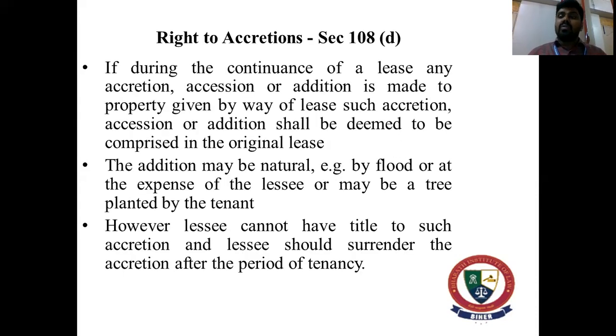And next, now we will look into the rights of the lessor. The first one is right to accession, section 108 clause D. If during the continuance of a lease, any accession or addition is made to the property given by way of lease, such accession or addition shall be deemed to be comprised in the original lease. So the addition may be natural. Sometimes it may come through flood, or at the expense of the lessee, or maybe a tree which might have been planted by the tenant.